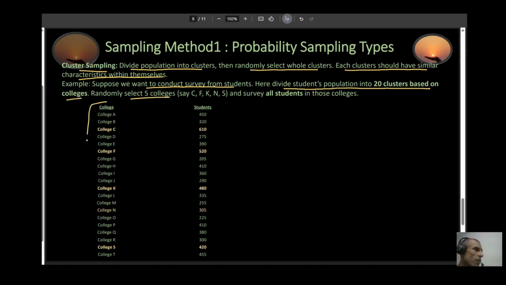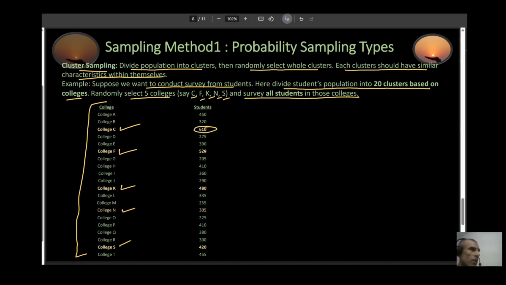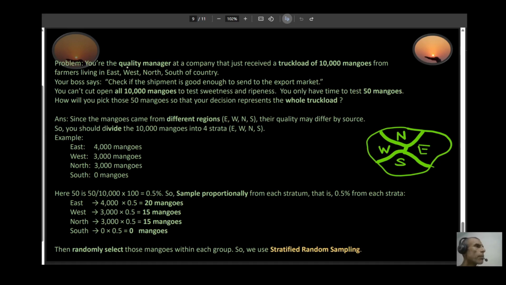So let's say these are my list of all colleges. Okay, I'm randomly selecting 5 colleges. Let's say C, F, K, N, S, which would be, let's say, this college. I'm selecting this college, and I randomly selected this one, and maybe this one. And then I survey all students in these colleges. So I just pick up these students. That's it. These ones, this one, this one, this one, and this one for my survey. This is cluster sampling. Now back to our problem.